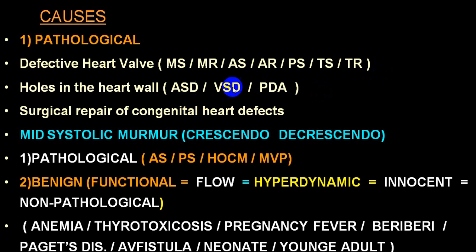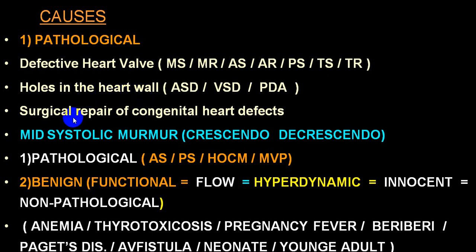While in case of ASD, VSD, and PDA, it is because of the increased blood flow across a defect in the cardiovascular system. We call these congenital defects. And depending upon the clinical picture, it is labeled as acyanotic or cyanotic group of disorders. We don't go into detail at present.